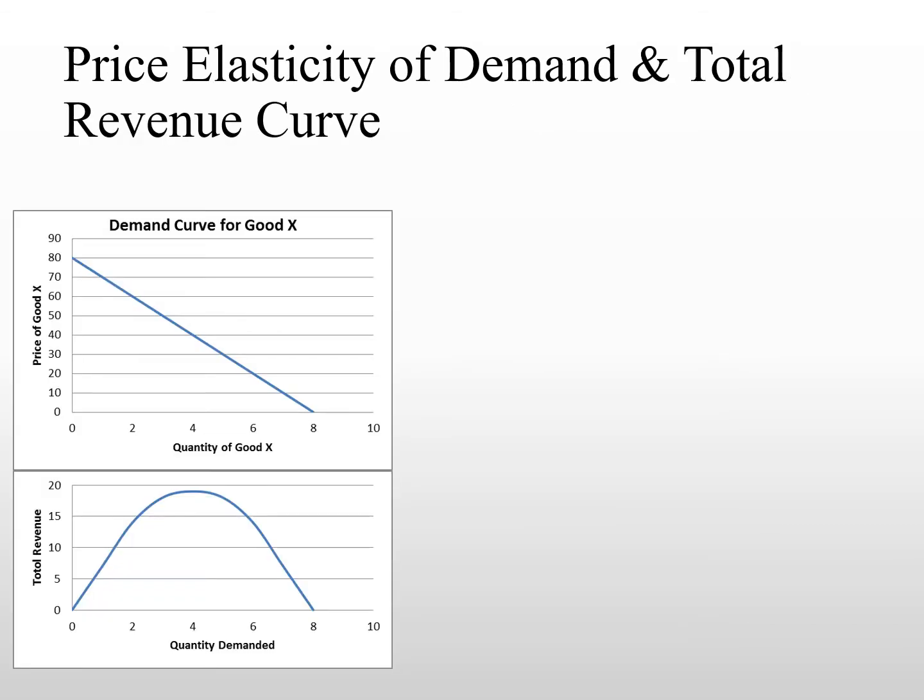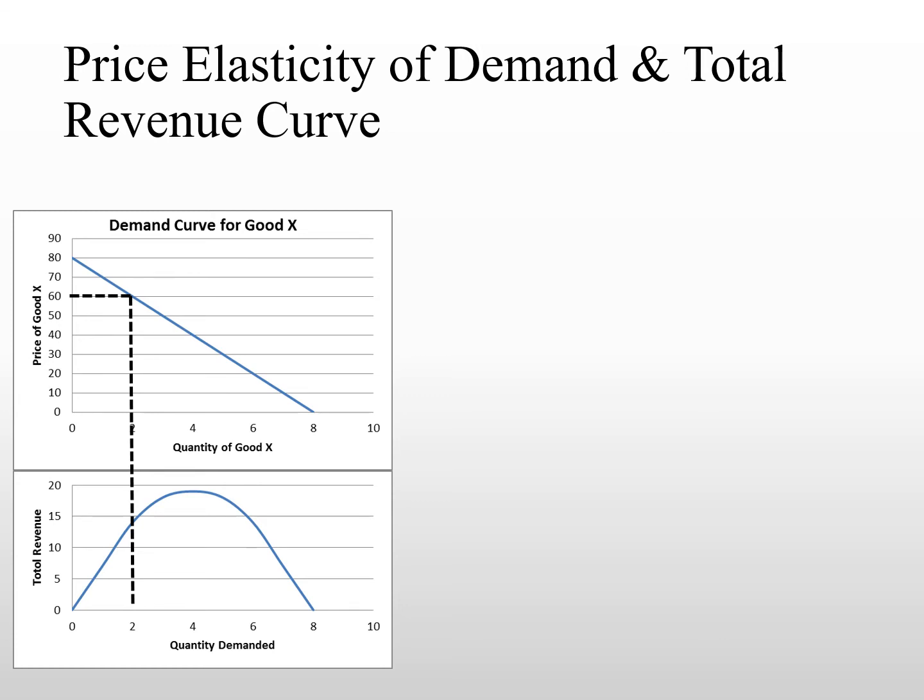Here's an example. Let's suppose we begin with some point here where this demand curve is pointing at $60 as the price of the goods, and this is associated with a quantity of 2 units sold in the market. On the graph below, we have a graph that demonstrates the total quantity sold in the market and the total revenue associated with that particular point when firms sell at that particular price.